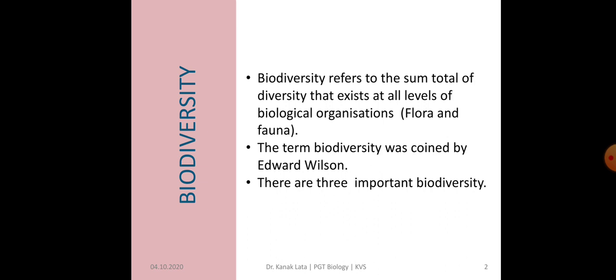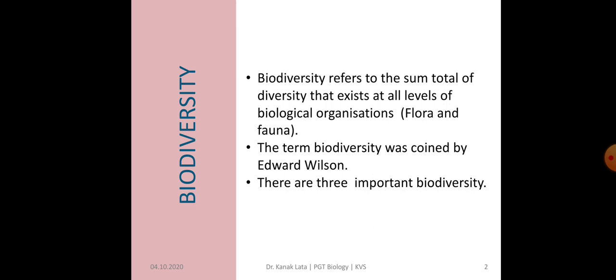It consists of different species of microorganisms, algae, fungi, plants and animals present on earth, either in terrestrial or in aquatic environments. The term biodiversity was popularized by Edward Wilson.